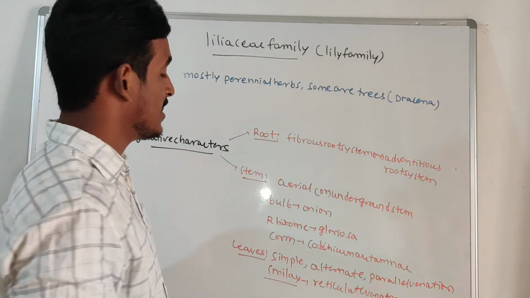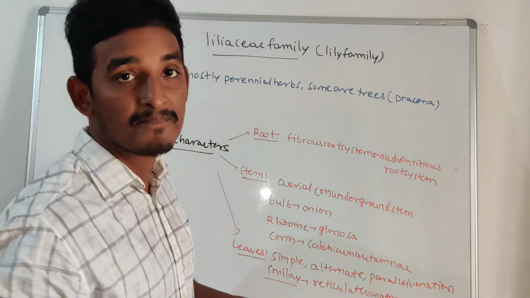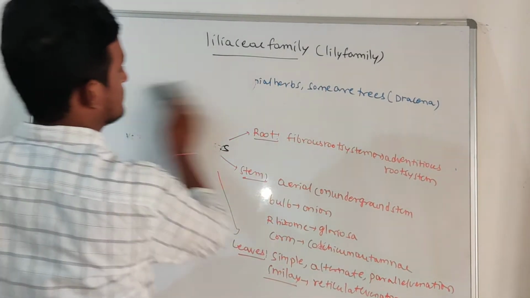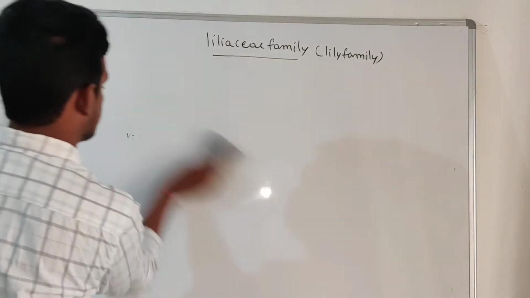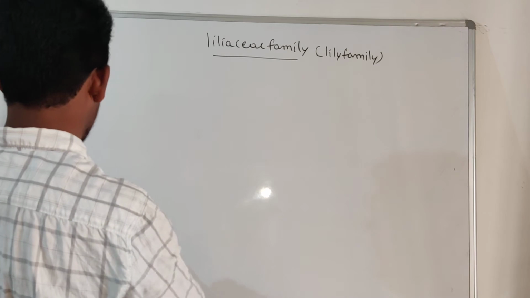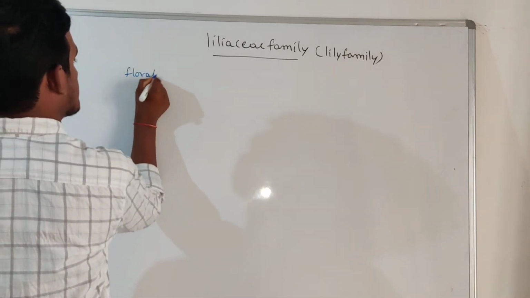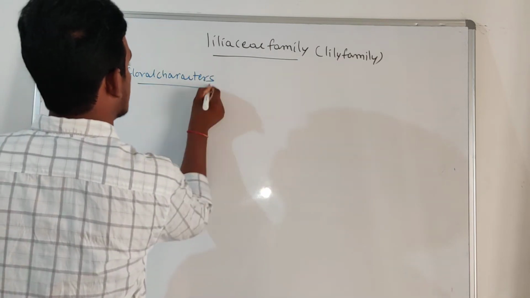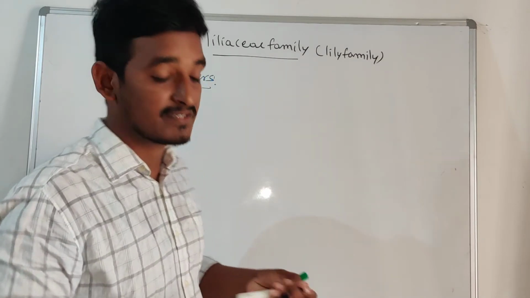After the vegetative characters, later we will discuss the floral characters. Here the floral characters start with the inflorescence.